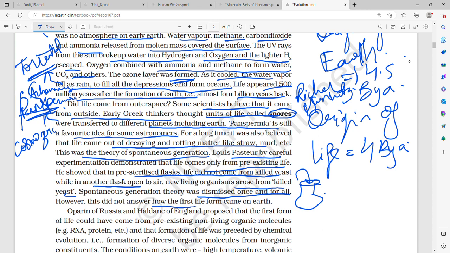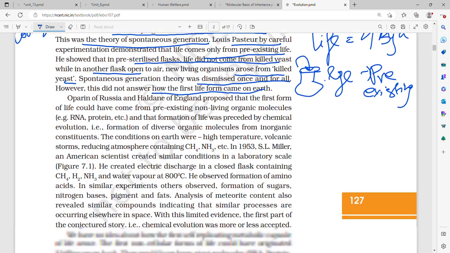However, even though the theory of biogenesis proved that life came from pre-existing life, omnis vivum ex vivo, it still could not prove how the first life form came on Earth.